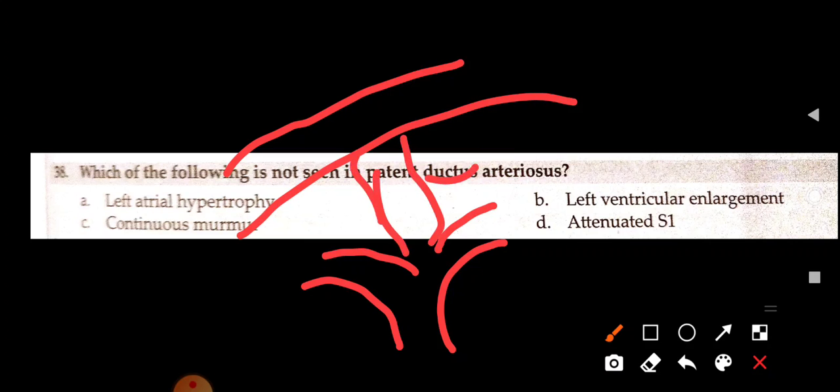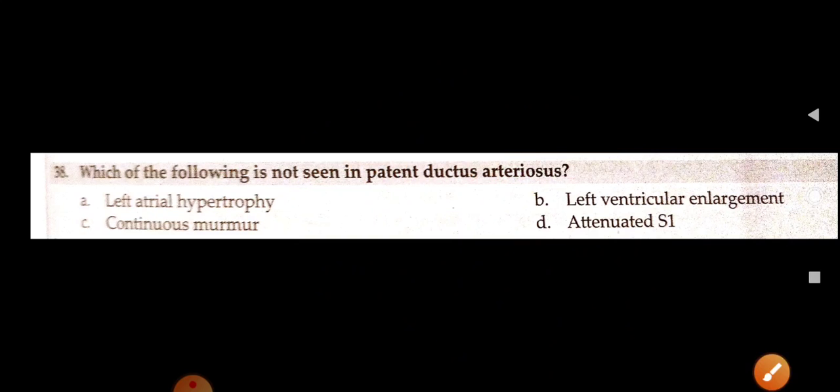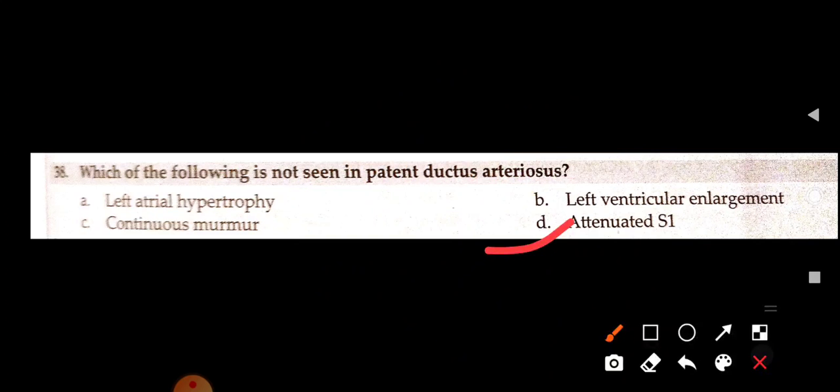This is PDA, patent opening. So when blood enters from aorta to pulmonary trunk, then pulmonary veins drain into the left atrium. So left atrial enlargement and left ventricular hypertrophy occur, and we see a continuous machinery murmur, but attenuated S1 we are not going to see. Okay.